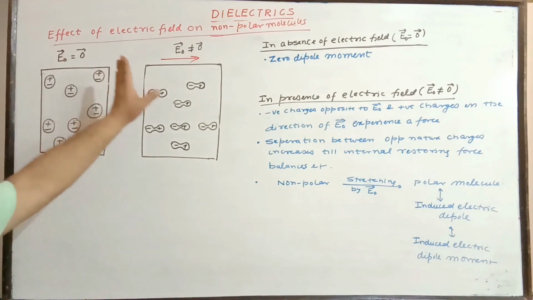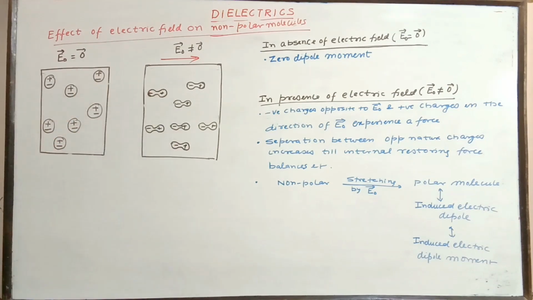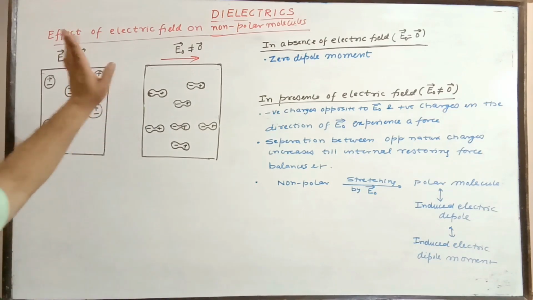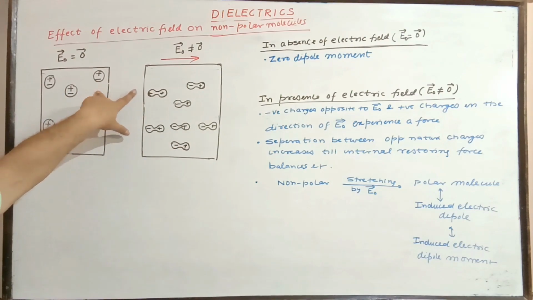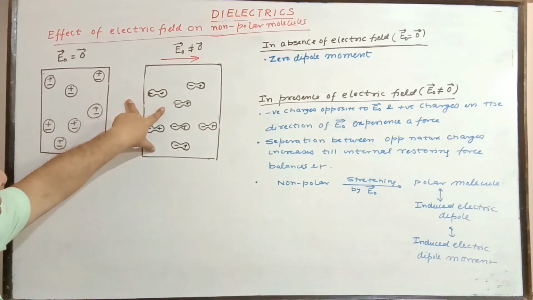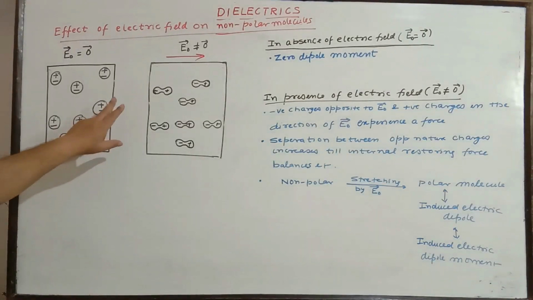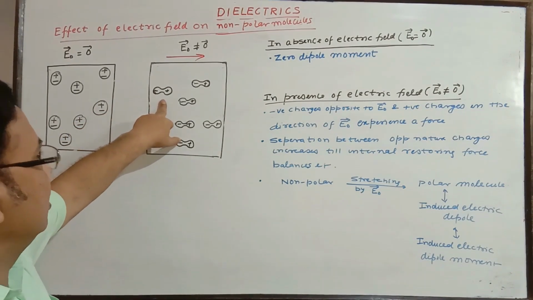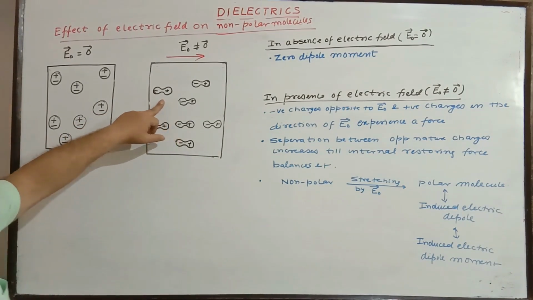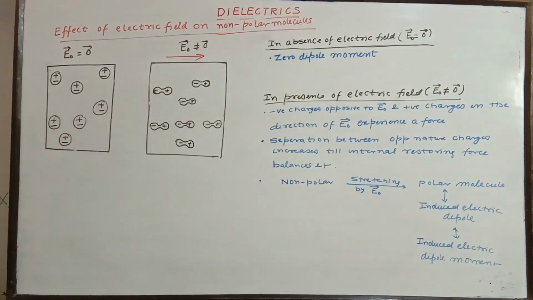As and when you remove the external field, it restores the status back. It simply means that as long as the electric field is acting, the non-polar molecule is going to be polar. The induced dipole moment developed here disappears as and when the electric field is removed.